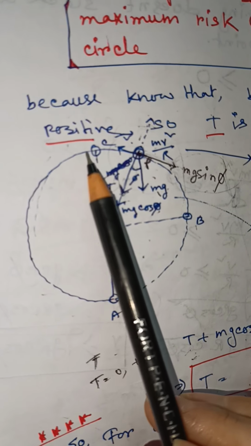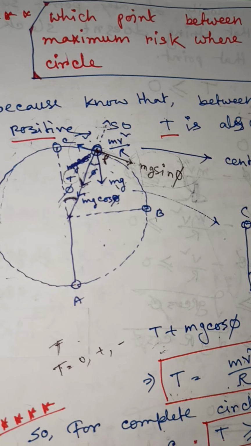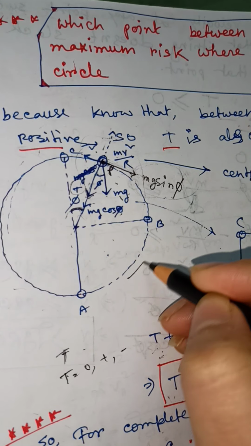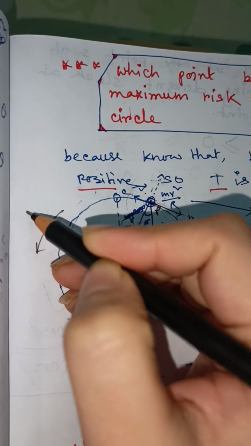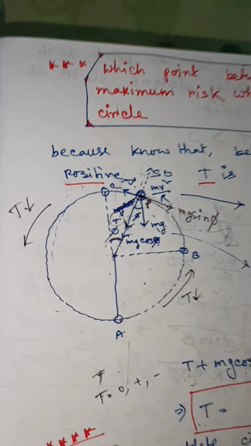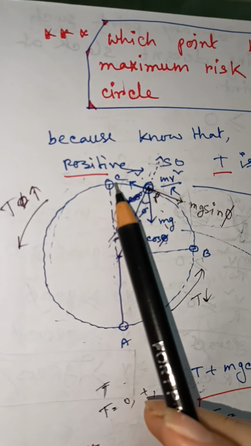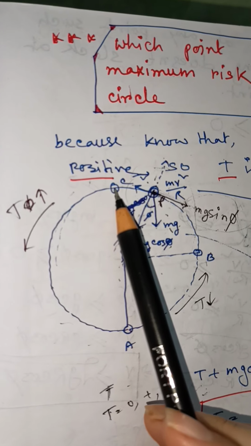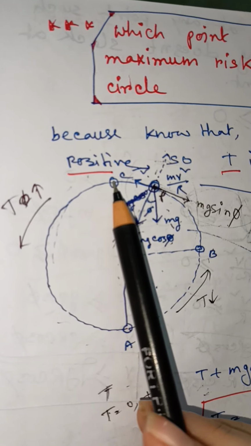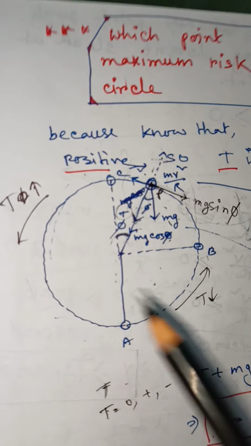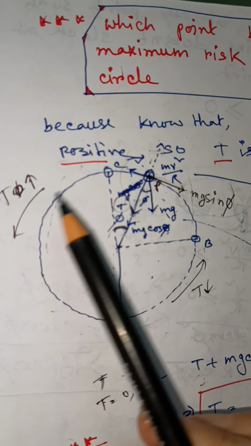And if the body slightly moves along this direction, then instantly the tension force increases. That means along this direction tension decreases, along this direction tension increases. So if tension at point C is 0, then due to the inertia of motion the body moves along this direction, and then again tension force arises here. That means the body completes this circle.